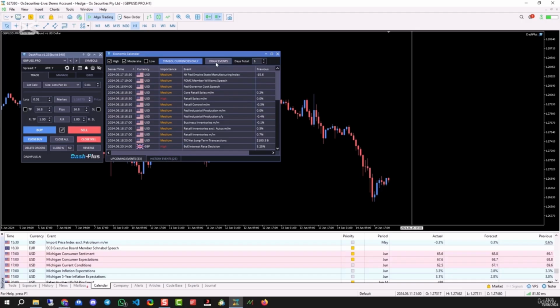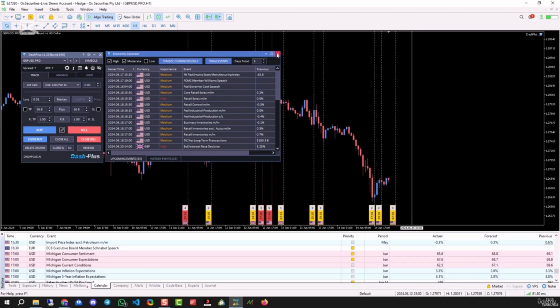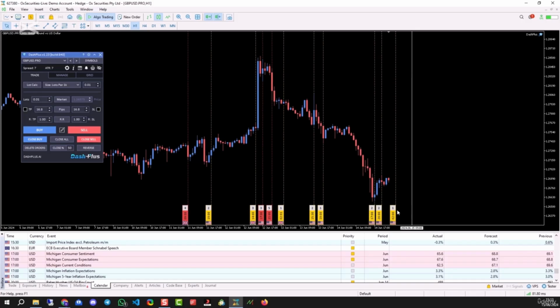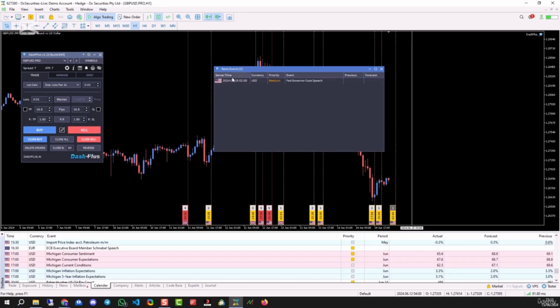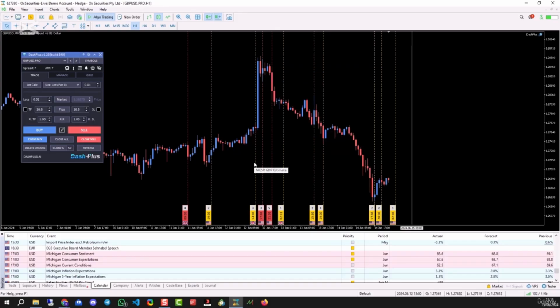A really good feature is you can draw the events. If I click this button, it's going to draw the news events on the chart, and it's actually drawn on these past events. Today is Saturday, which is why it's not drawing events for the next couple of days, because there aren't any. But you can see future events, and then you can just click on it to get the information on what's about to happen. So this is really, really important. If you're on MT5, as I said, you can draw it on yourself if you don't have this tool. You can also do exactly the same thing in TradingView, by drawing on vertical lines to mark the news events. So that's news planning.